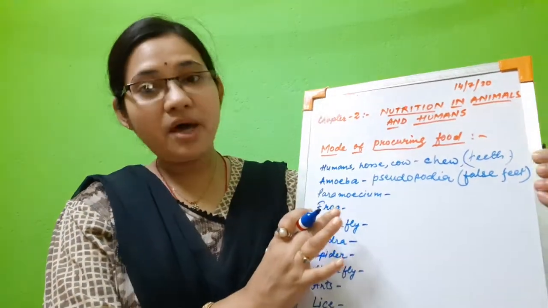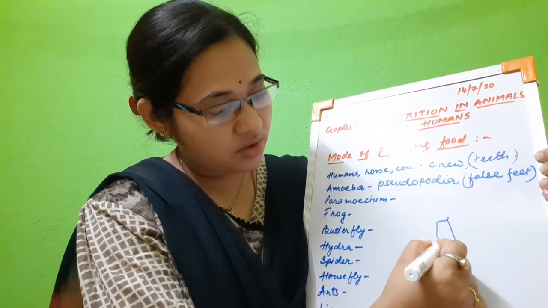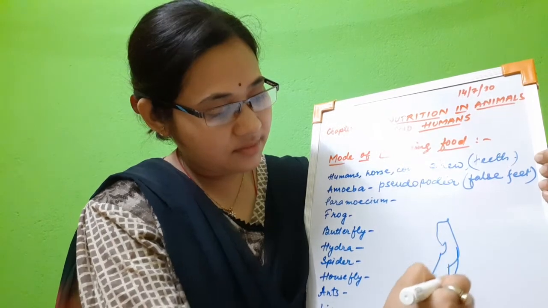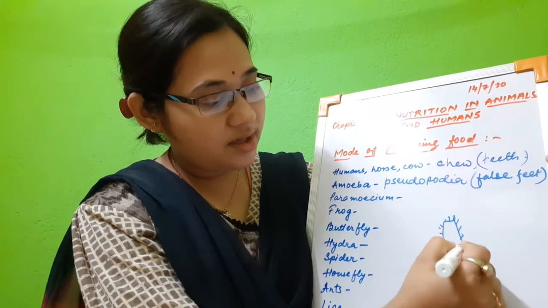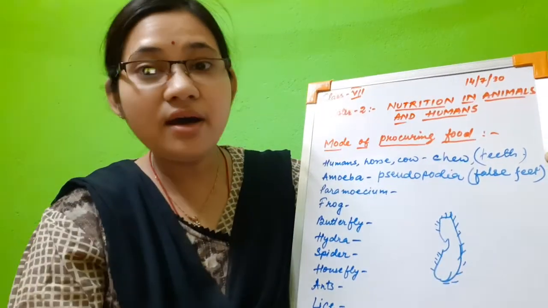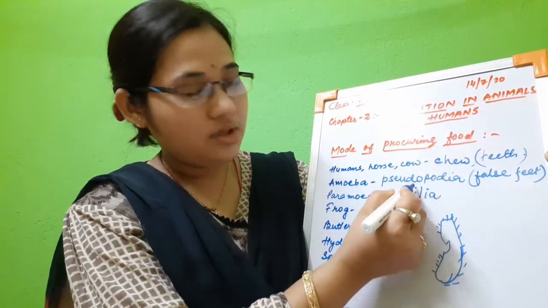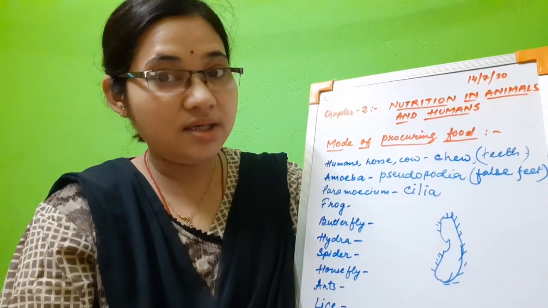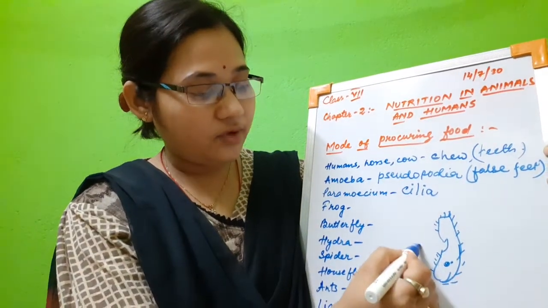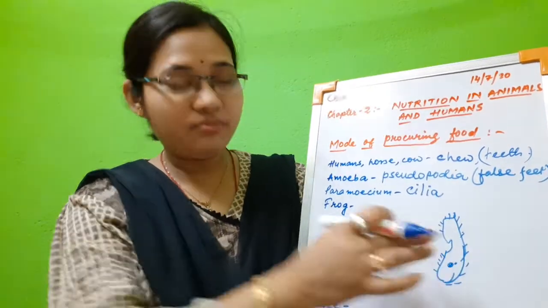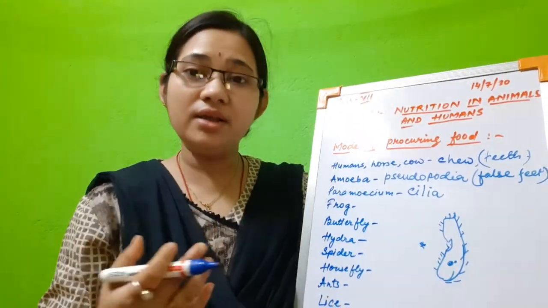Next comes Paramecium. Paramecium is a slipper shaped organism, something like this, and its body is covered with numerous hair like structures which are called cilia. So we can write it captures its food by the help of numerous hair like structures called cilia. Suppose this is a nucleus. Now these cilia direct the food. Suppose this is a food particle, so by their rhythmic movement they will direct the food towards this end, that is called the gullet or the mouth.